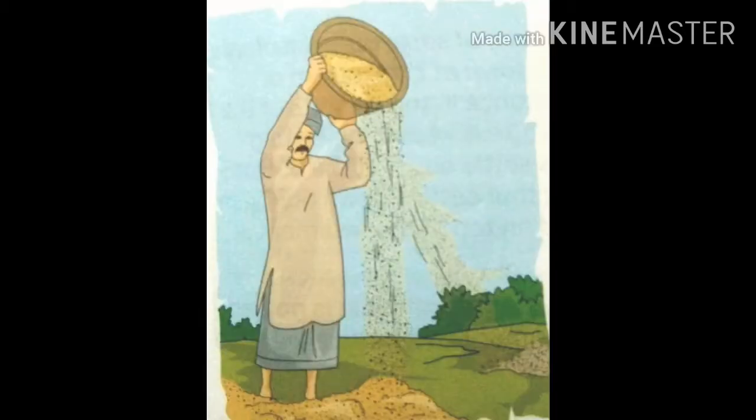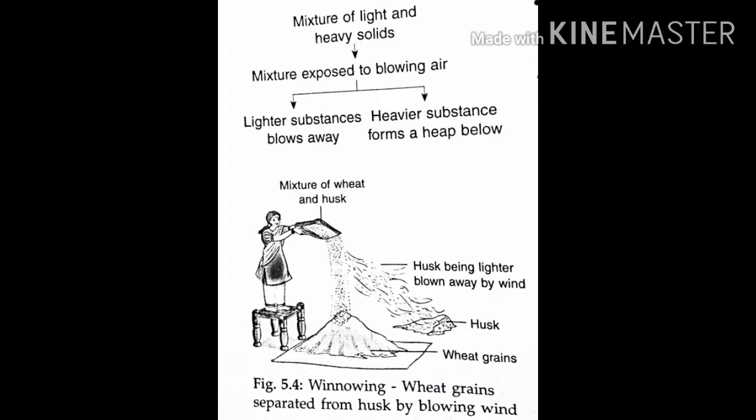Next one, winnowing. Winnowing is the method of separating heavier and lighter components of a mixture with the help of wind or blowing air. See that flow chart.